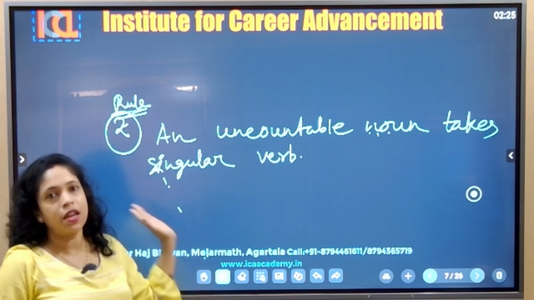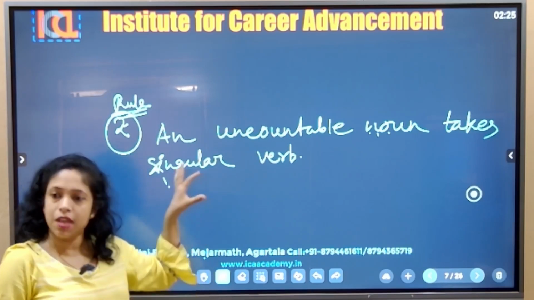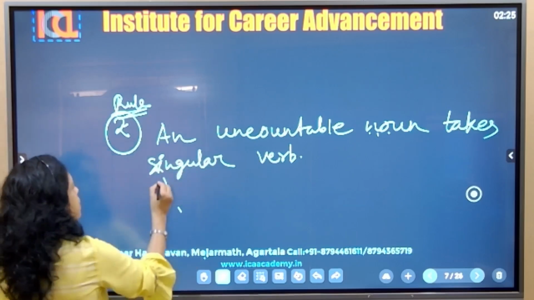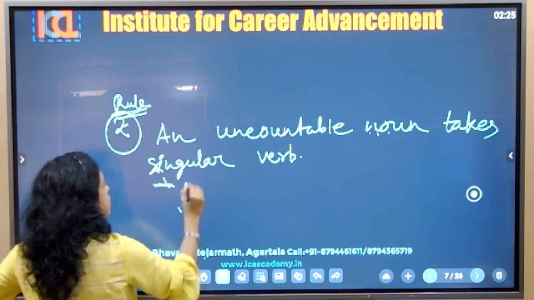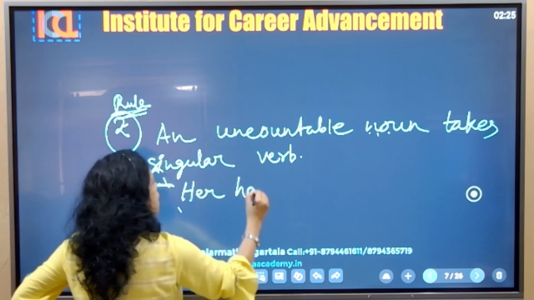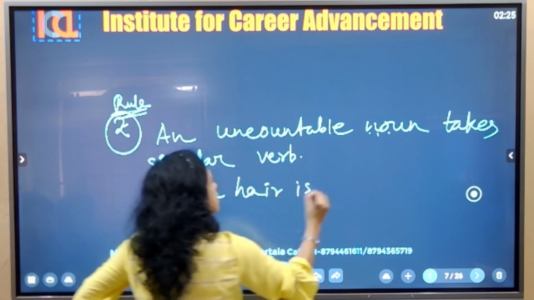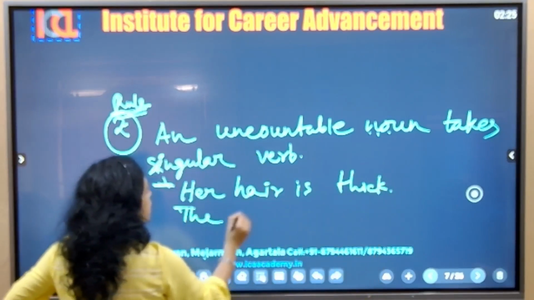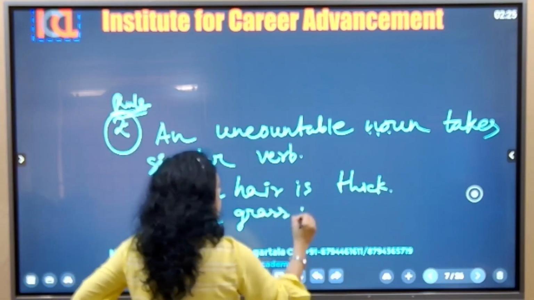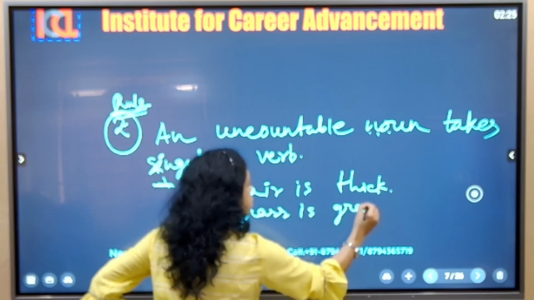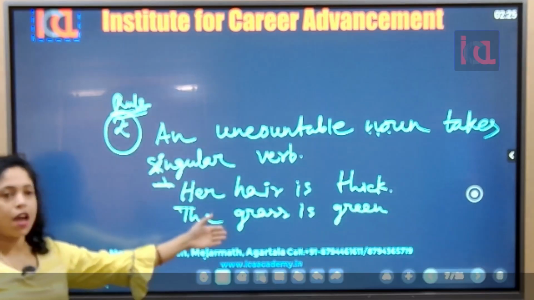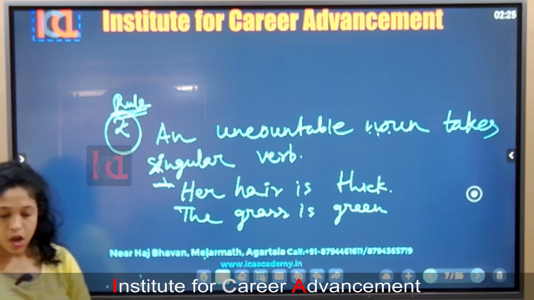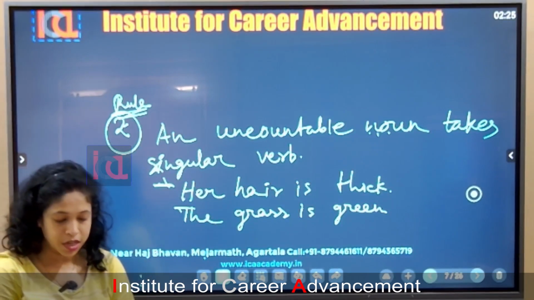As we are talking about subject verb concord, the subject will be the noun. So an uncountable noun takes a singular verb. Her hair is thick. Don't we say like that? The grass is green. Although grass and hair look plural, these are uncountable nouns. That's why we use a singular verb.